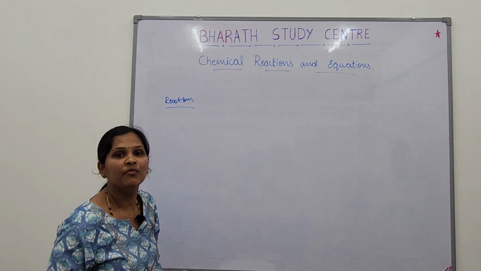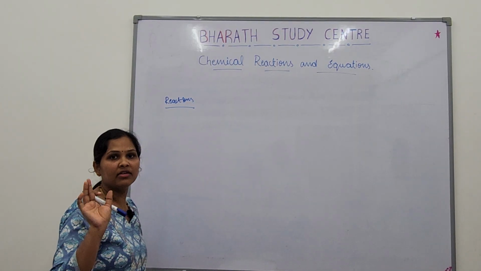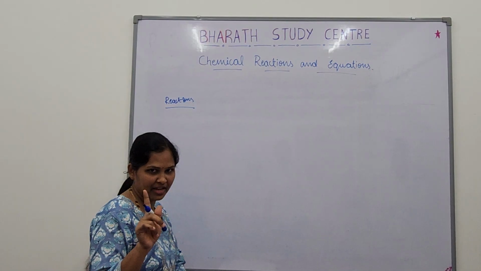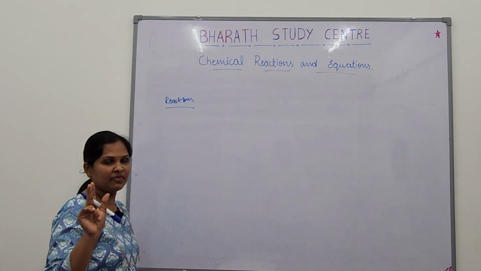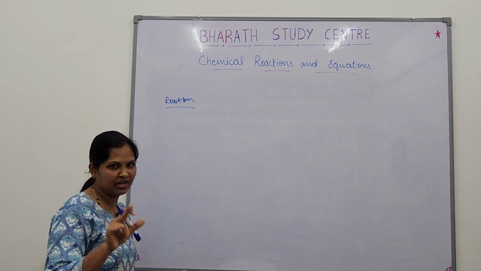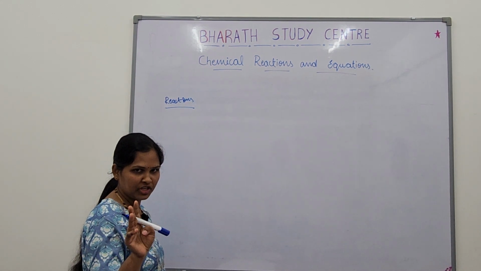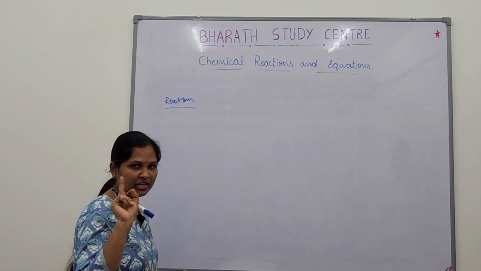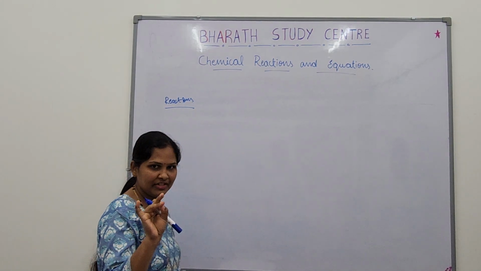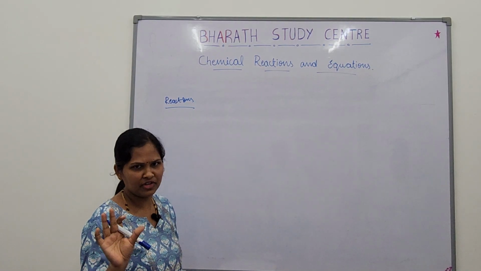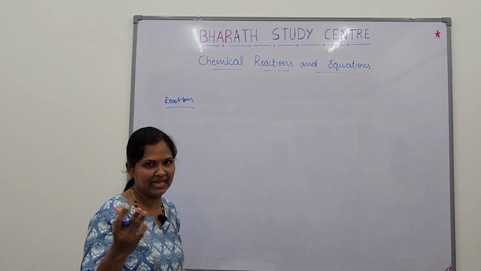So in this class we have learned chemical reactions, chemical equations, balancing the equations, and one reaction, that is combination reaction. Next we are left with a few more reactions that we'll learn in the next class: decomposition reaction, displacement reaction, double displacement reaction, oxidation reduction, and two small topics, corrosion and rancidity. That will complete your chapter. We'll study the remaining things in the next class.